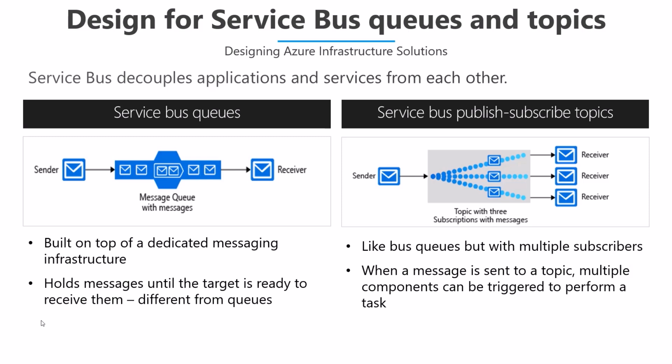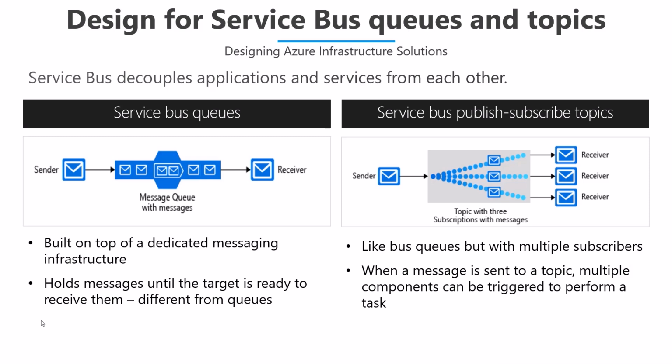There is a configuration inside service bus queue known as TTL, time to live, which defines how long the messages will stay inside the service bus queue. If the receiver is available, it is going to pick the message, and on successful processing of the message, it will be deleted. On the other side, we have service bus topics, which work on a pub-sub mechanism.